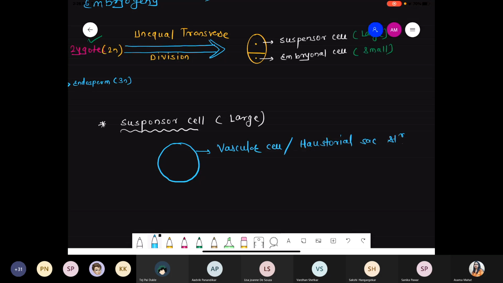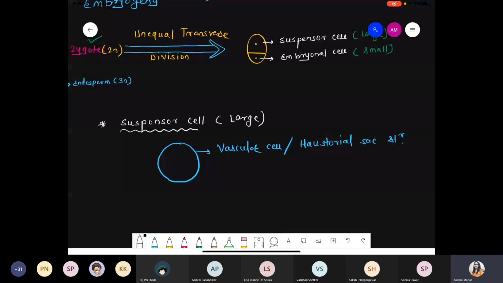What is the meaning of haustoria? In the morphology chapter we saw an example like Cuscuta, a parasitic plant which sucks water as well as nutrition from another plant.